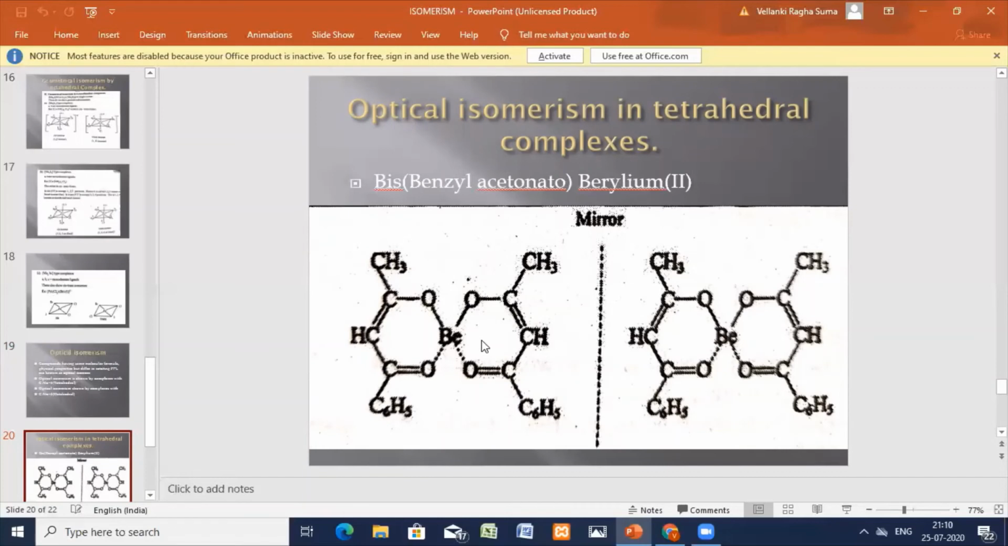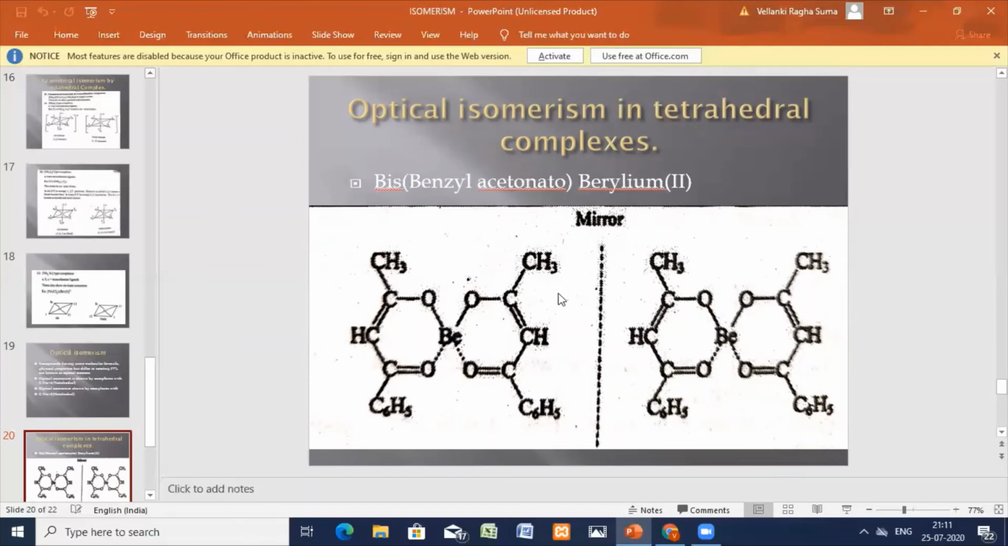How many are there? Two are there. So you can see two groups. That is why I'm calling it bis. Why do you call it bis? Because there are two groups. Here you call it bis because the complex is complicated, a big ligand, just like a chelate ligand. We use the word bis here. So this is the beryllium benzyl acetonate complex.